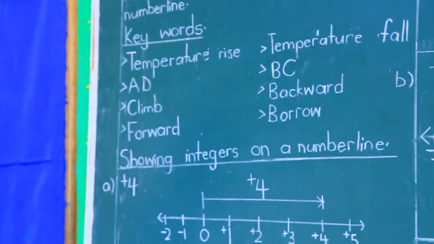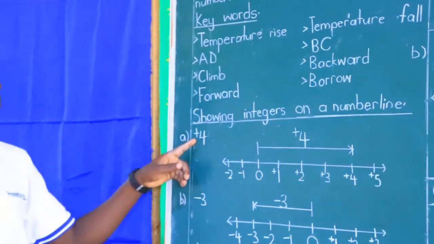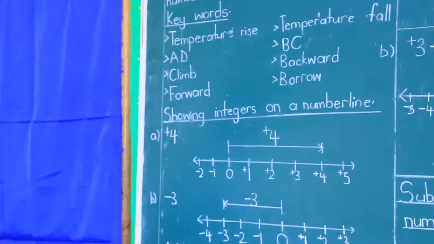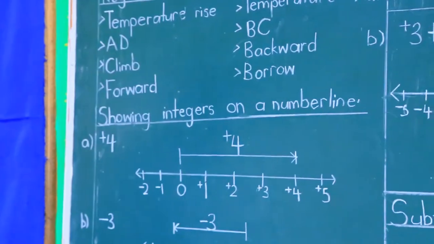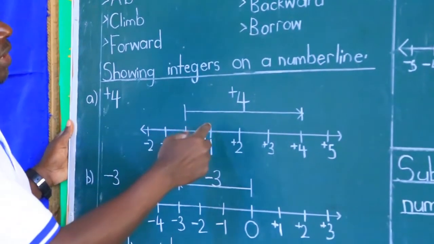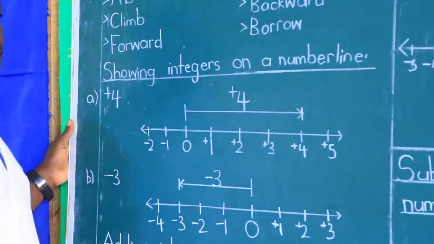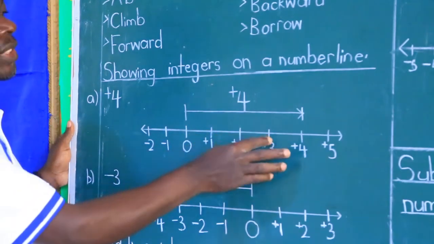Now, since integers are positive or negative numbers together with 0 found on a number line, then we shall go where they are found. So you are going to learn how to show integers on a number line. For example, show positive 4 on a number line. So here we start from 0 and move 4 forward steps. That is 1, 2, 3, 4.